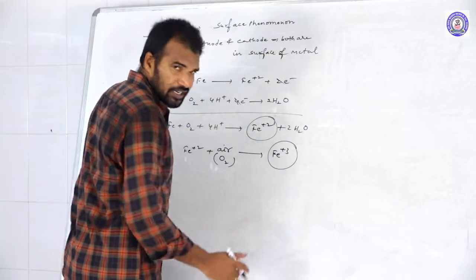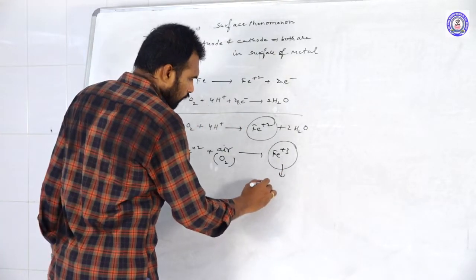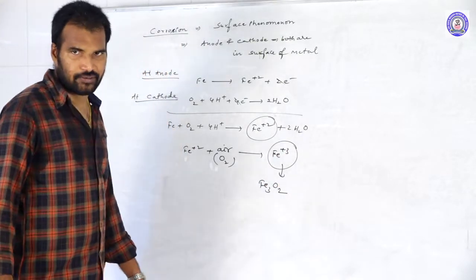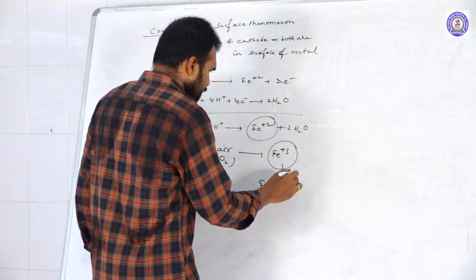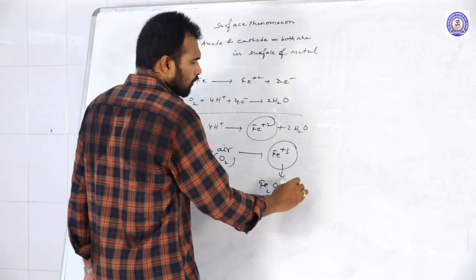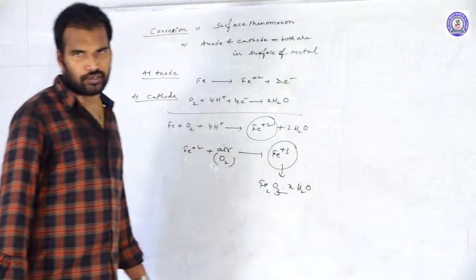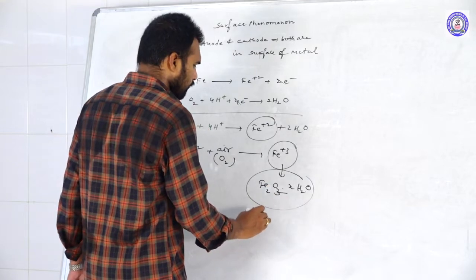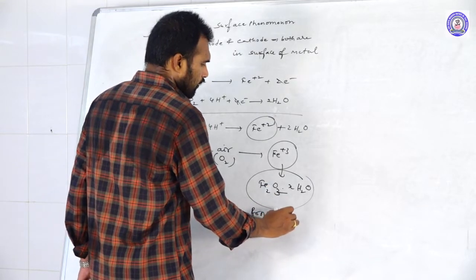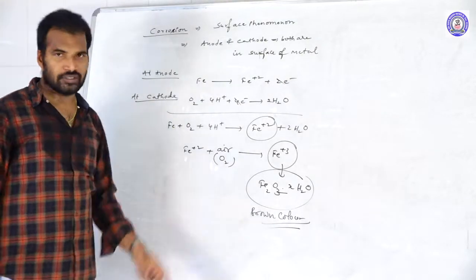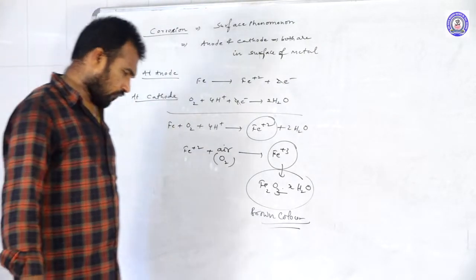Now these ferric ions are involved in the formation of ferric oxide, Fe2O3, combined with x moles of water. This is what we call rust, brown in color. Brown colored rust formation takes place. This is the actual process taking place during the rusting of iron.